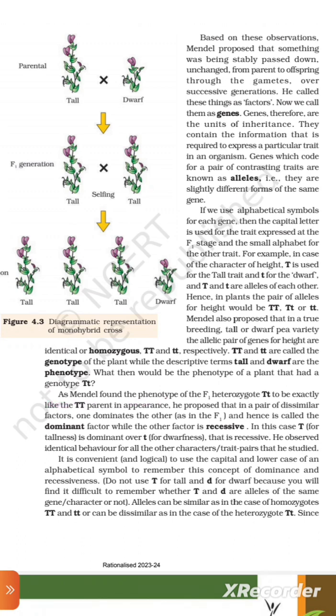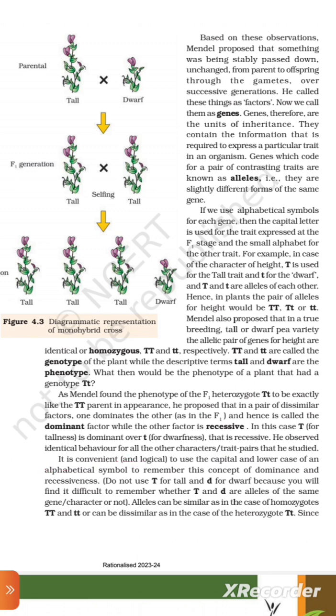As Mendel found the phenotype of the F1 heterozygote capital T small t to be exactly like the capital T capital T parent in appearance, he proposed that in a pair of dissimilar factors, one dominates the other as in the F1, and hence is called the dominant factor, while the other factor is recessive. In this case, capital T for tallness is dominant over small t for dwarfness, that is recessive. He observed identical behavior for all the other character trait pairs that he studied.